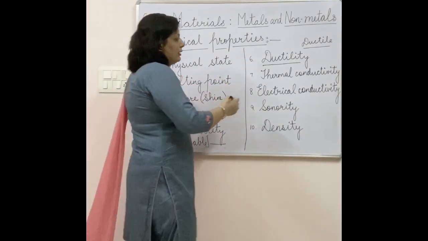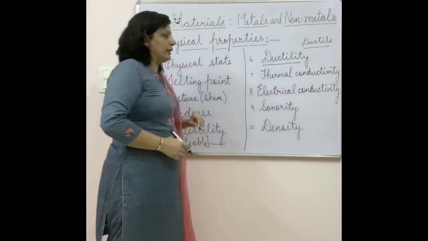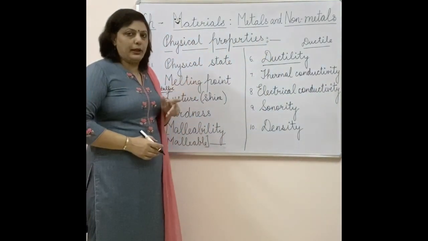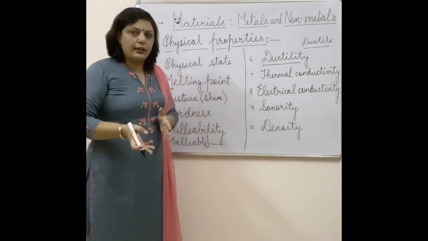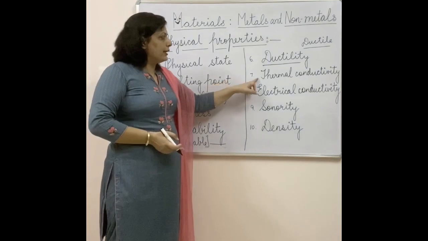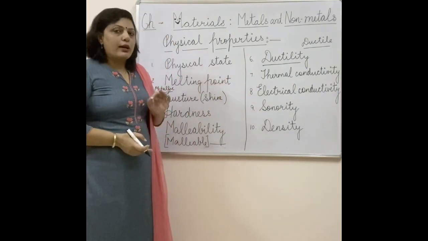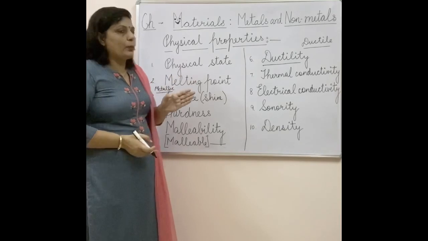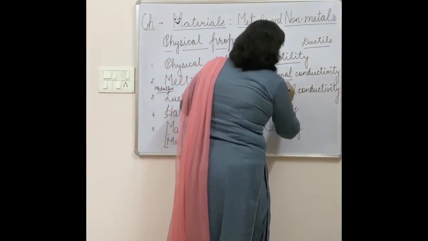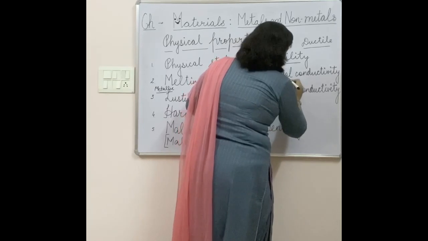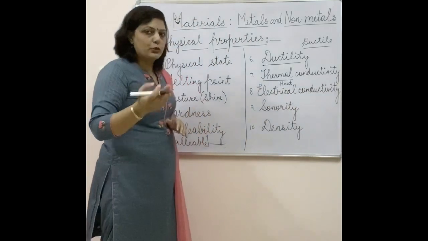Next we have thermal conductivity, which I have written here. Now conductivity, again, is a property. If I had written thermal conduction, it would mean an action is being done. Here I have written thermal conductivity, meaning the material is able to transfer heat from one end to the other. Thermal is for heat, and conductivity means transfer from one molecule or atom to another.